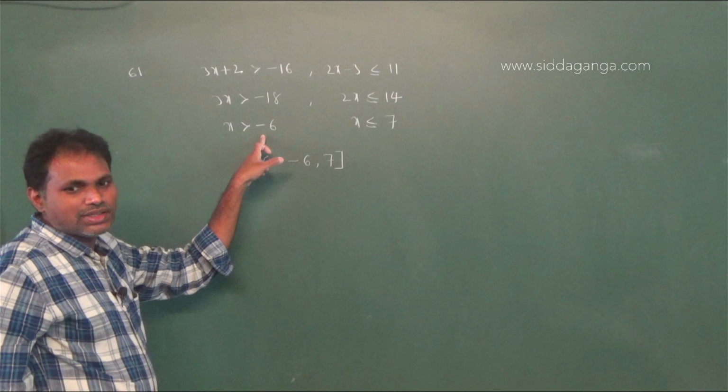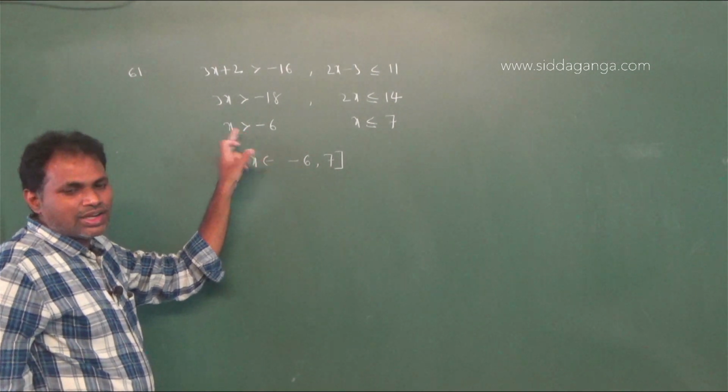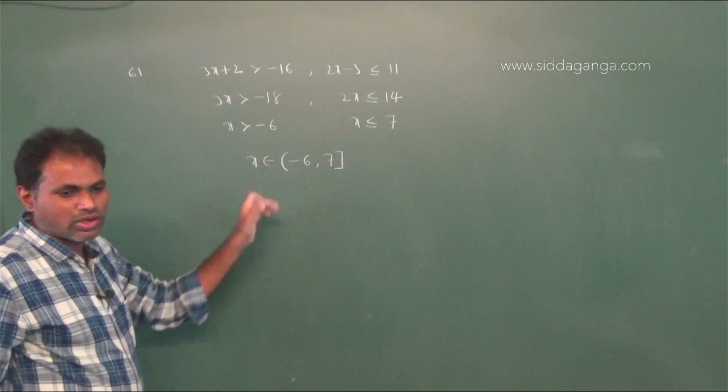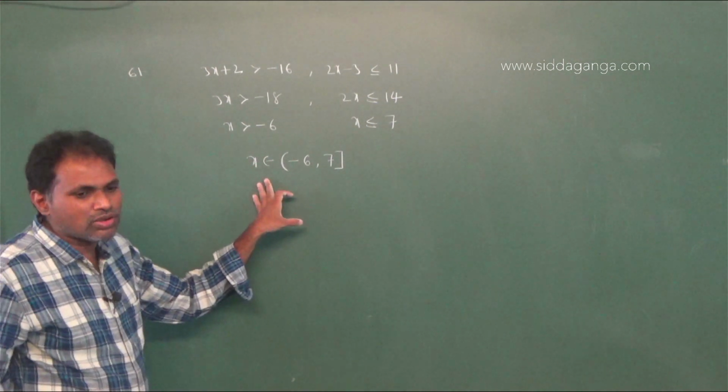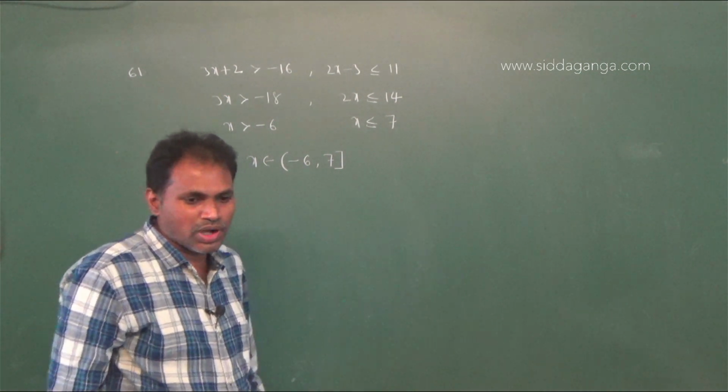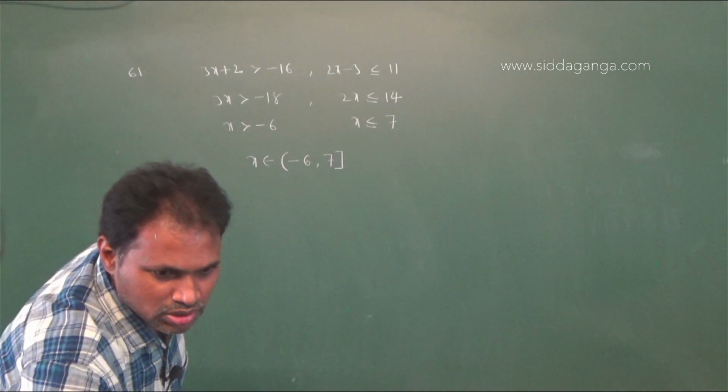And at minus 6, strictly greater than is there, equal to is not there. That's why you have to take an open bracket. Therefore x belongs to open minus 6, comma, closed 7. Therefore option 3 is right. Next question.